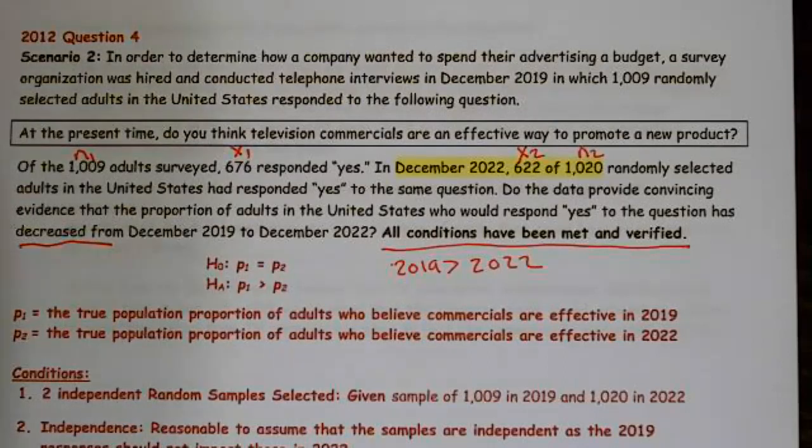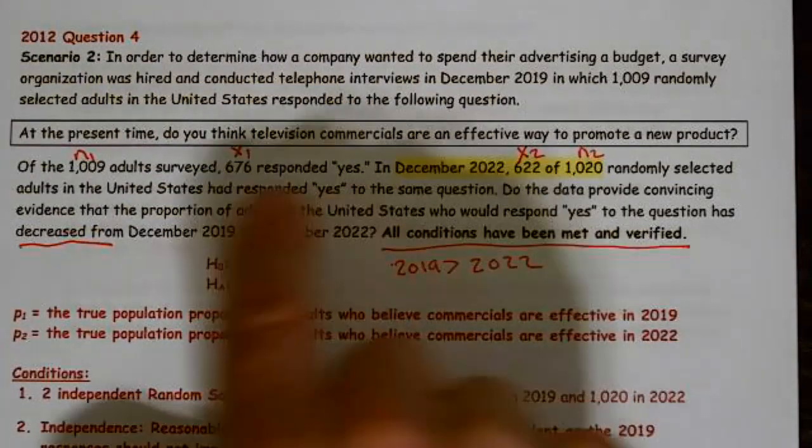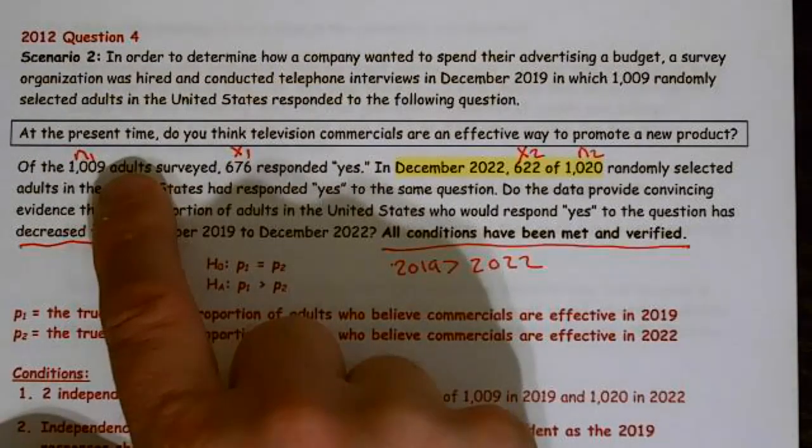All right, this is scenario 2 from the quiz. In order to determine how a company wanted to spend their advertising budget, a survey organization was hired and conducted a telephone survey in 2019, in which 1,009 randomly selected adults in the U.S. responded to the following question: At the present time, do you think television commercials are an effective way to promote a new product? Of the 1,009 adults surveyed, 676 responded yes. So that would be in 2019.